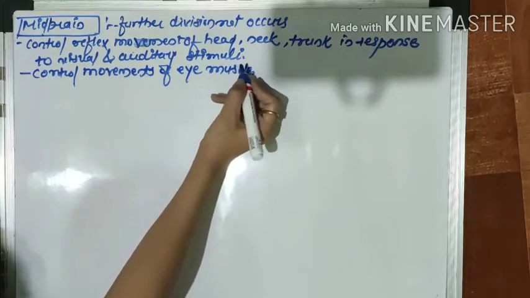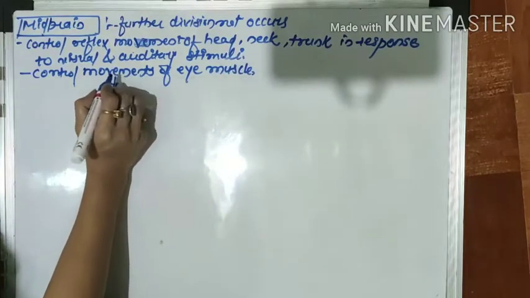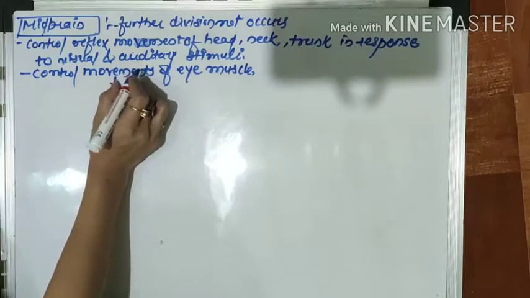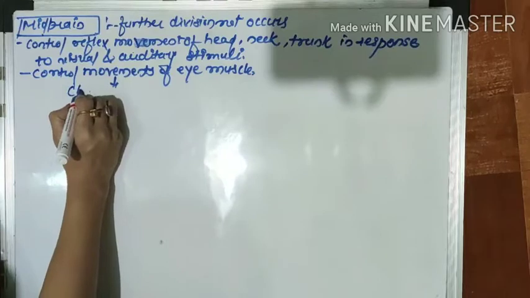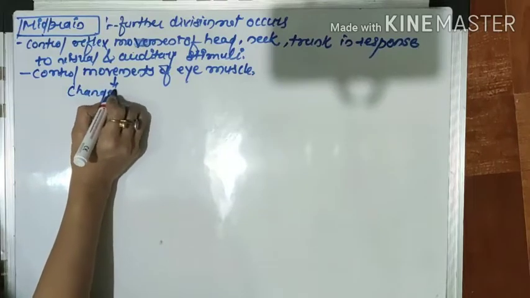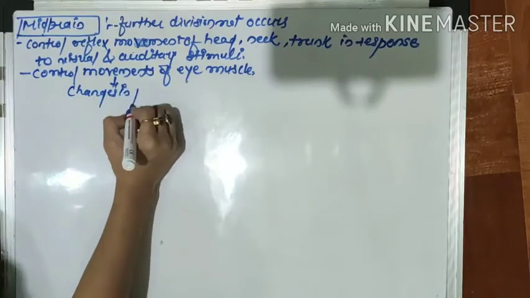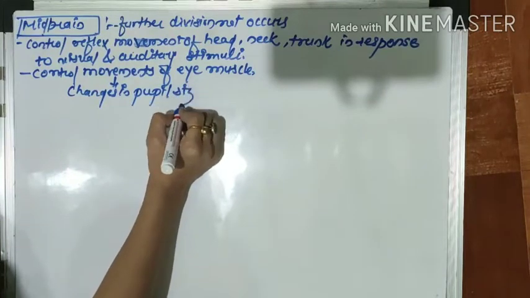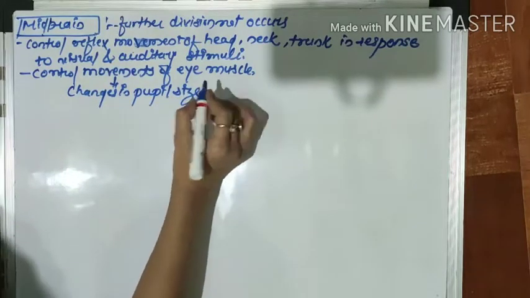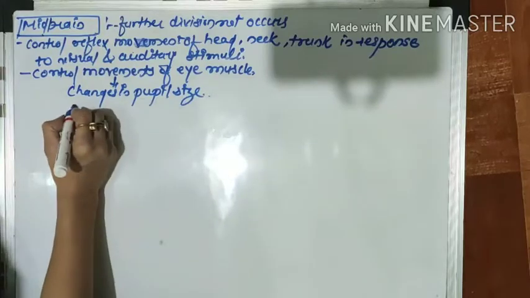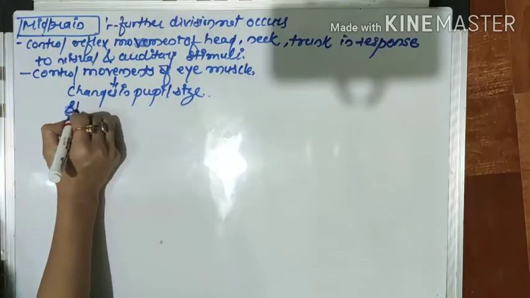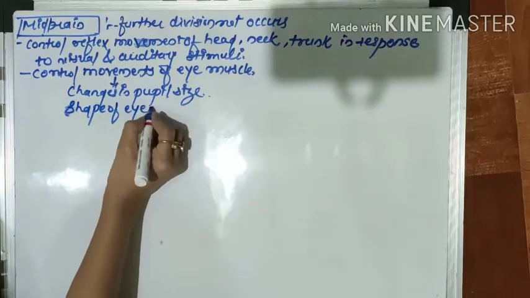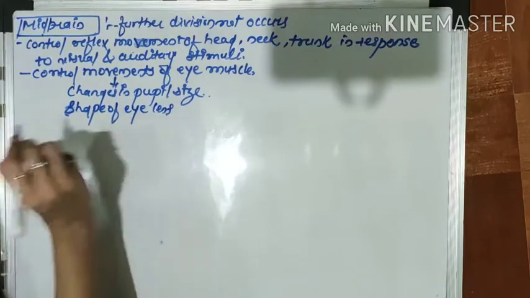And because it controls the reflex movement of eye muscles, what will happen? Changes in pupil size as well as the shape of eyelids occur.